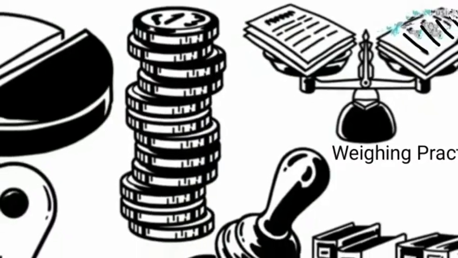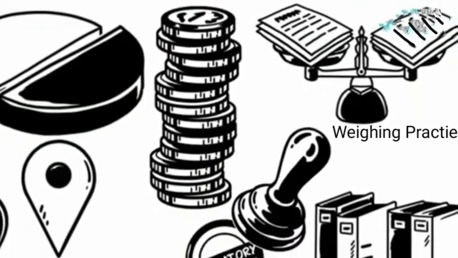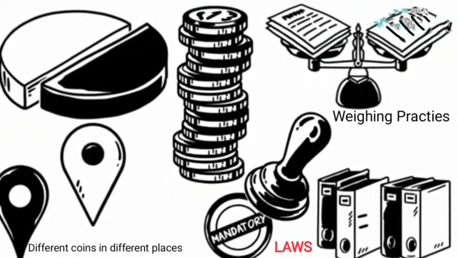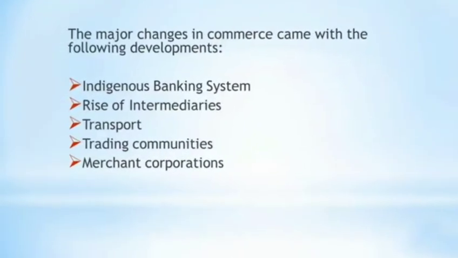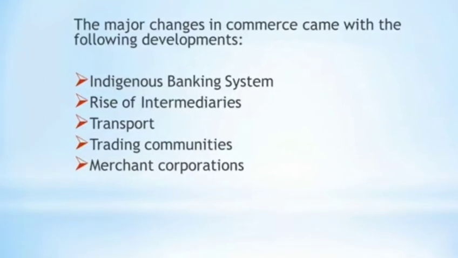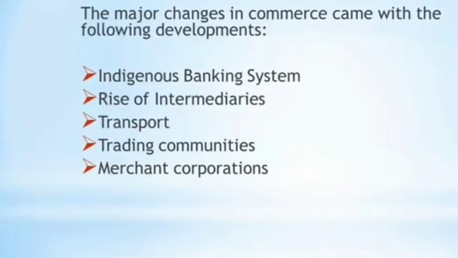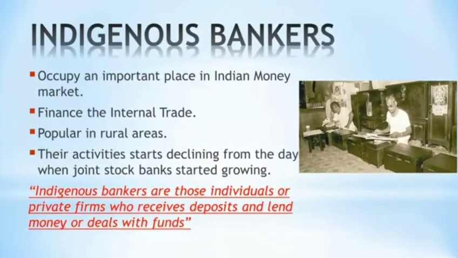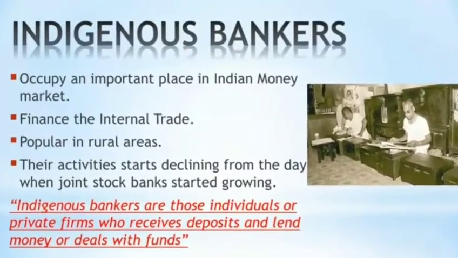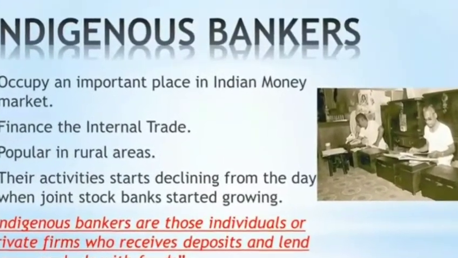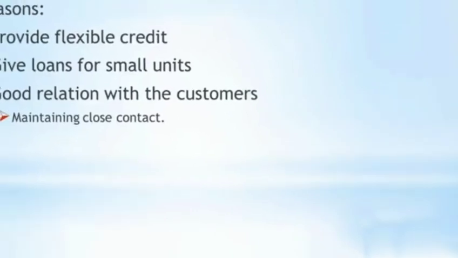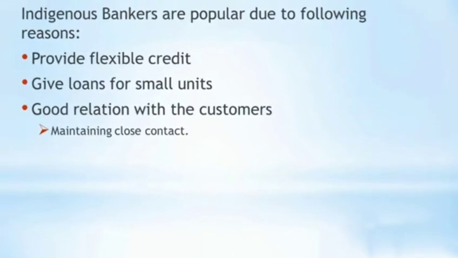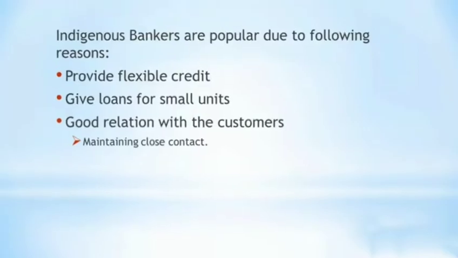Different places used different coins and weighing practices. Further, laws were enacted. Further major changes in commerce came with the indigenous banking system, rise of intermediaries, transport, trading communities and merchant corporations. Indigenous banks are those firms or individuals who receive deposits and lend money or deal with funds. They provide flexible credit, give loans, and maintain personal contacts with customers.